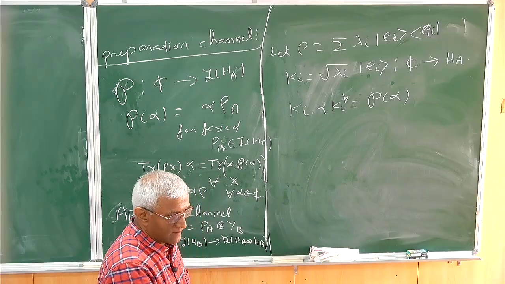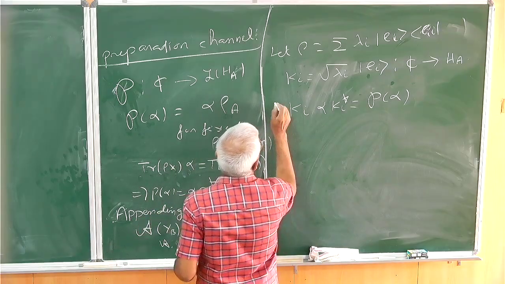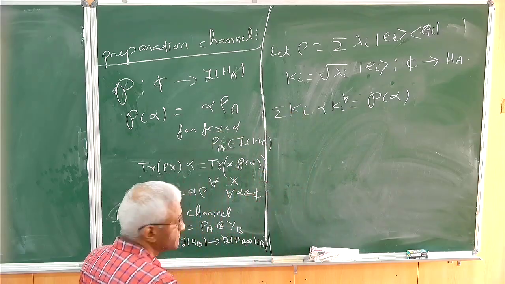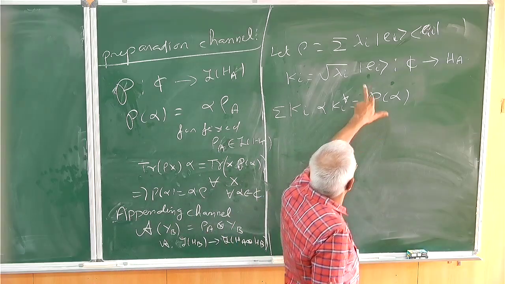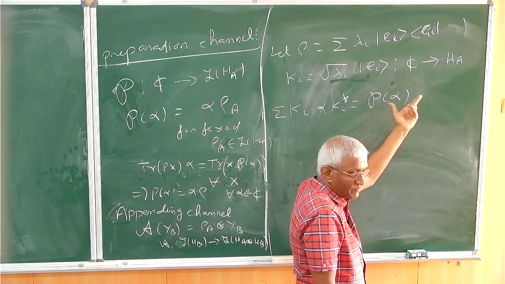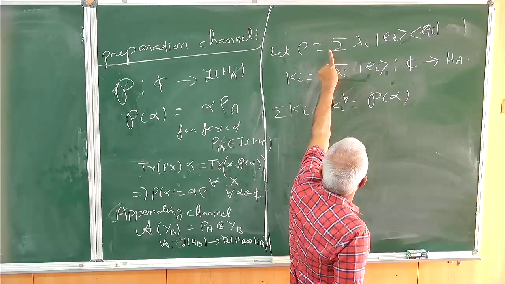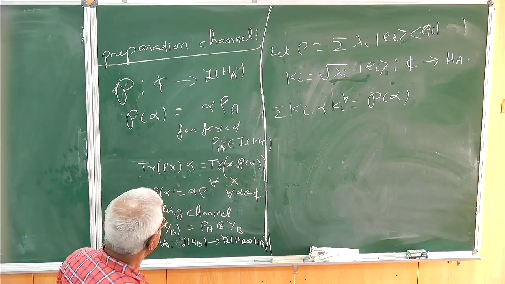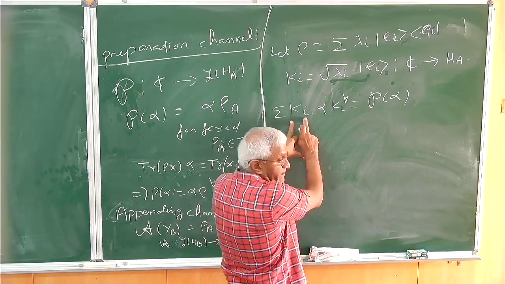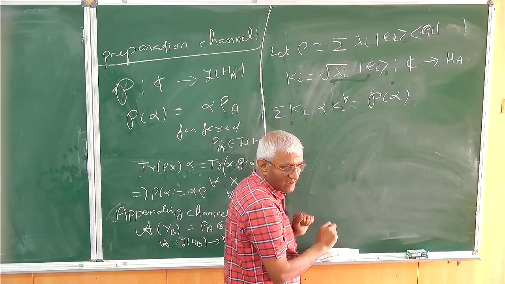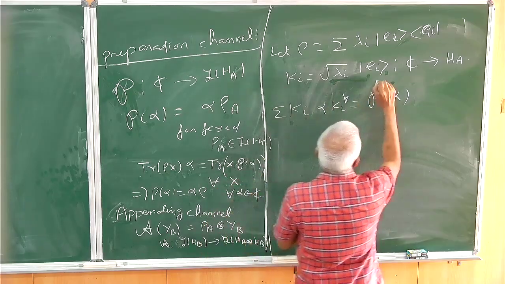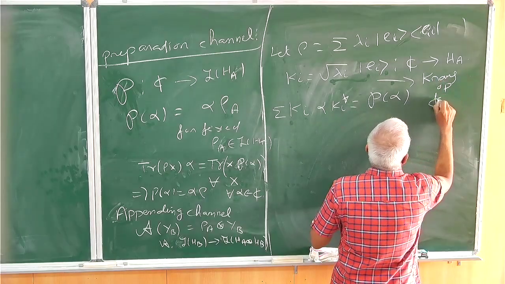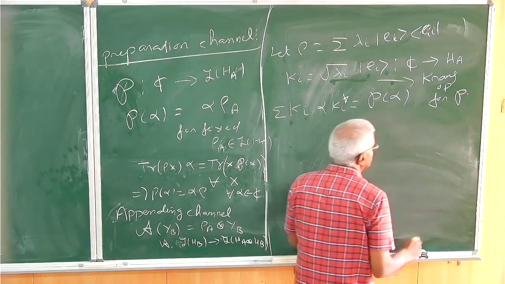The summation. I mean, you will get an alpha in the middle. This star of that will flip, and there is an alpha in the middle, and this will get squared, and you get this. So these are the Kraus operators for this preparation channel.